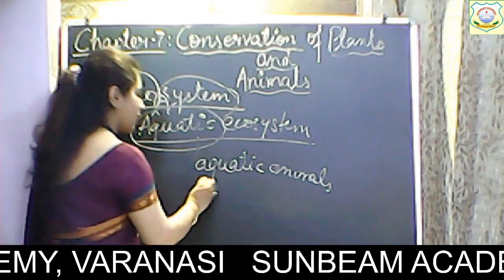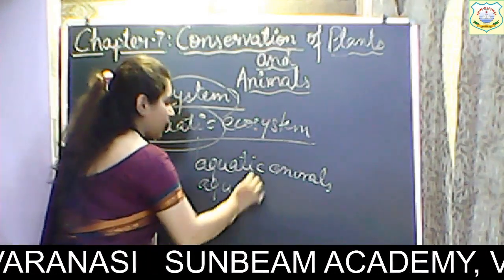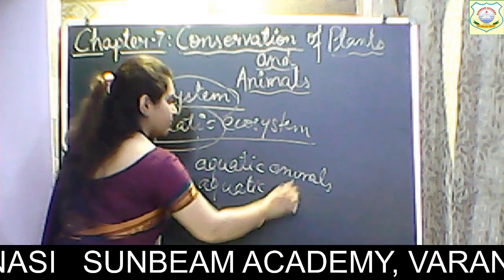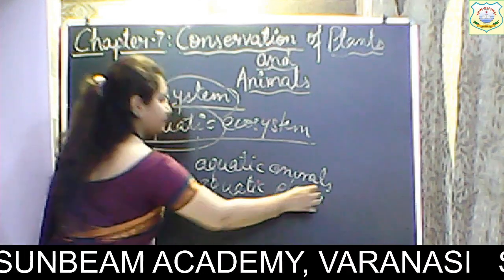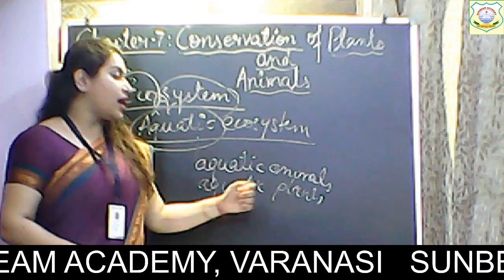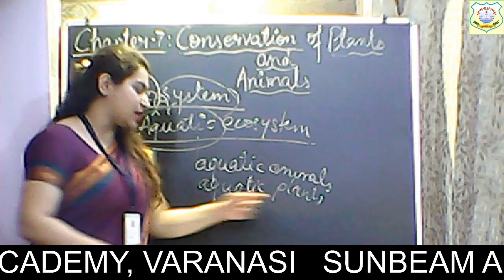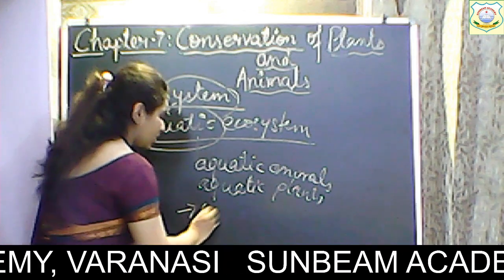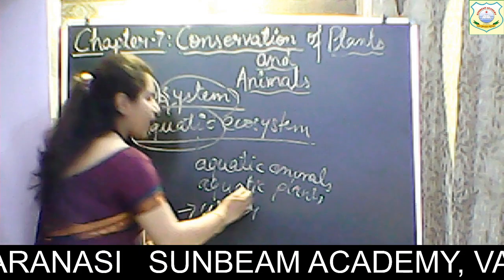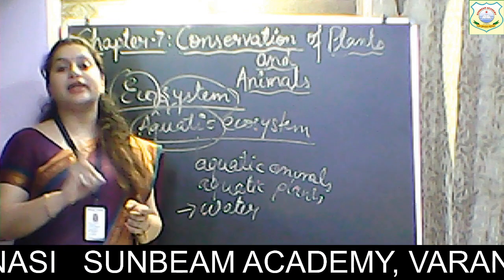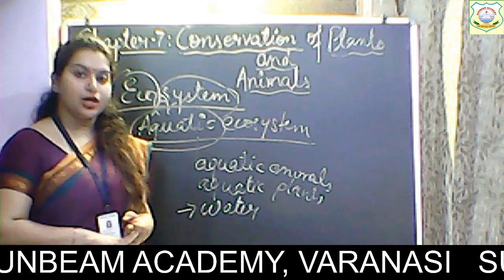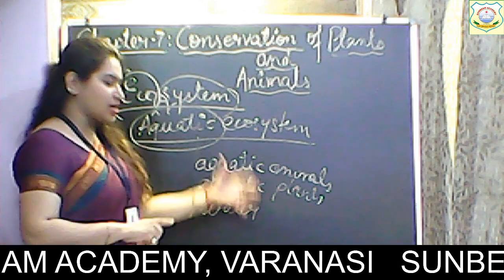And also we have various aquatic plants present in that system. Apart from these animals and plants, we have water there and sunlight is also there. So what can you observe here?